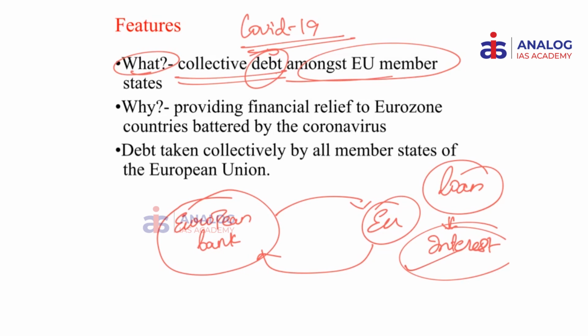Now, why are we providing this incentive? Basically, the objective here is to ensure that after the COVID-19 crisis, under a lockdown, just like in our country, elsewhere as well, we are witnessing severe financial stress in that particular country. So, Eurozone countries have decided to take some sort of loan or support from the European Bank. This particular debt is collectively taken by all the members of the European Union.